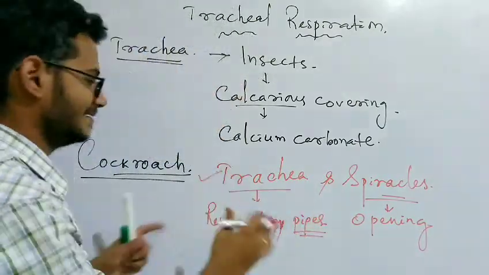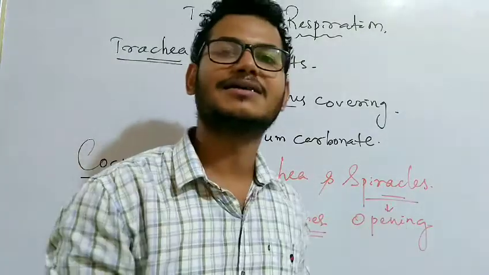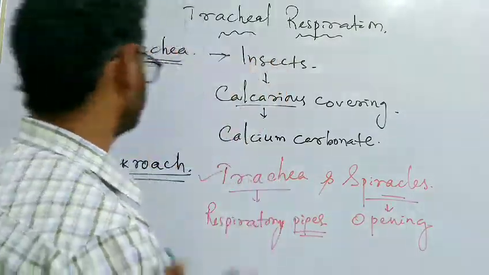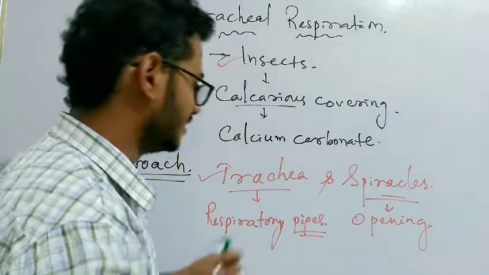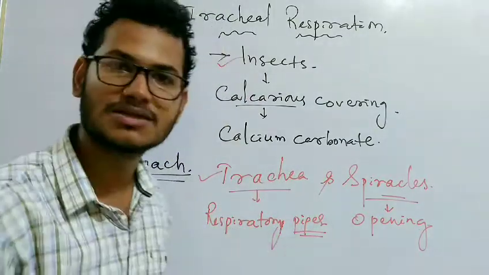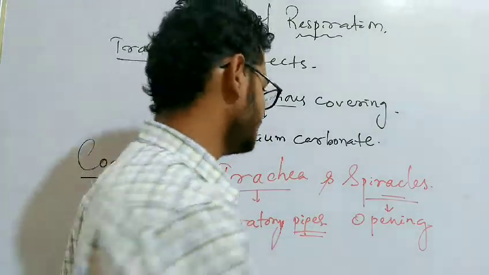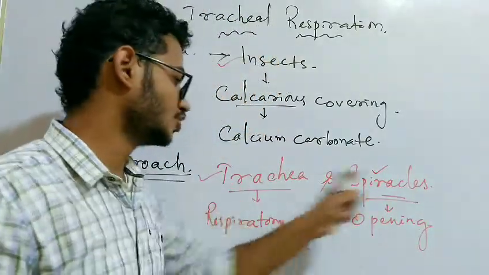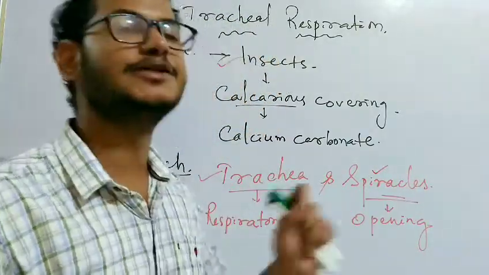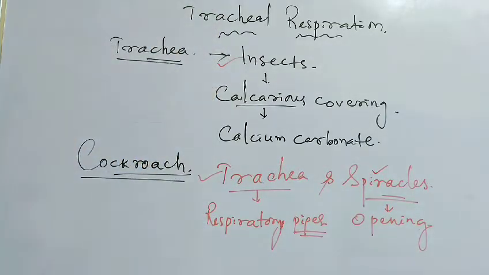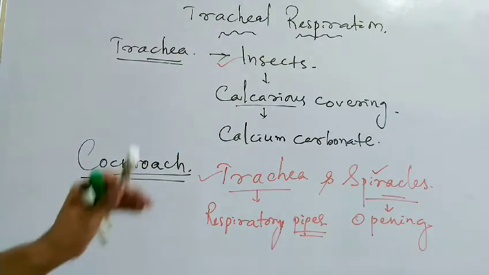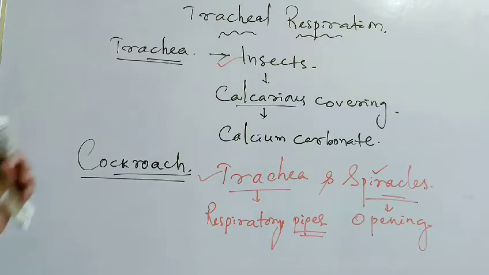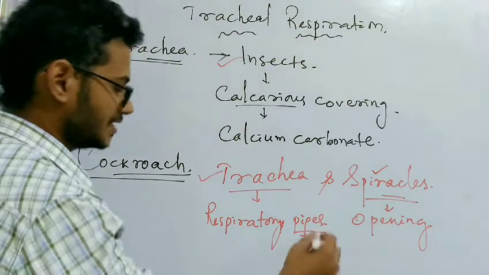Through the trachea, the air that enters the body of the insect moves throughout the body of the organism, and spiracles are the openings of the trachea through which the air enters. The spiracles are small, minute breathing pores.